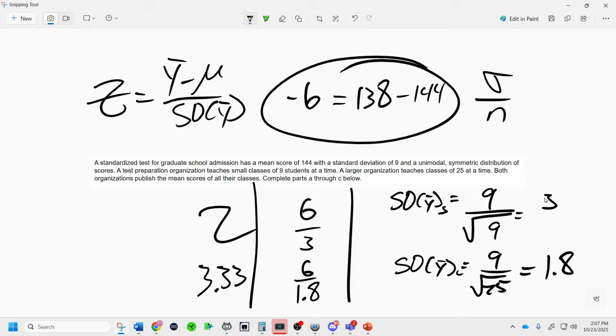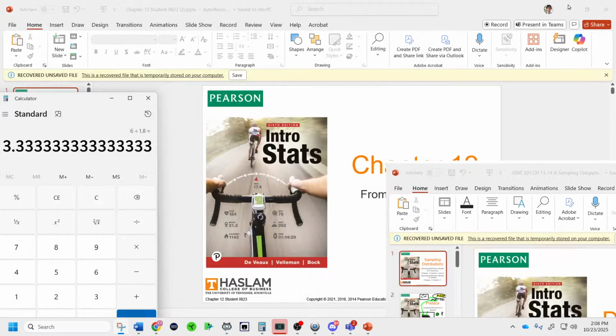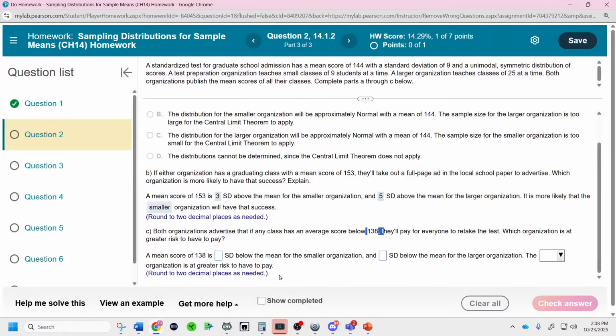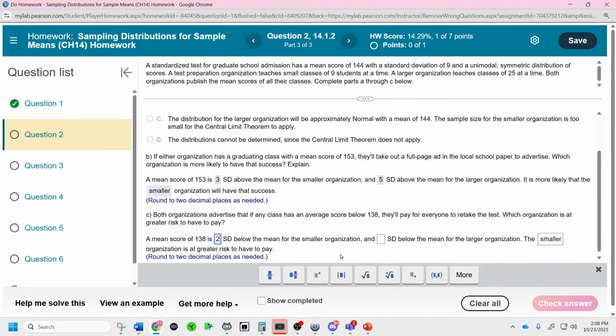And so this is where we're doing the difference divided by the standard deviation. That's what that is right there. And this is y bar minus mu, which is equal to the difference. I got in trouble for not labeling my work as a kid all the time. So 2 and 3.333. So once again, the smaller class would be more at risk because they have more variation in them. 3.33.